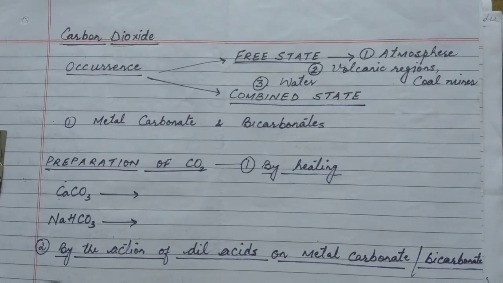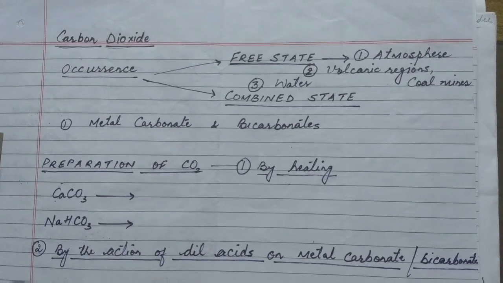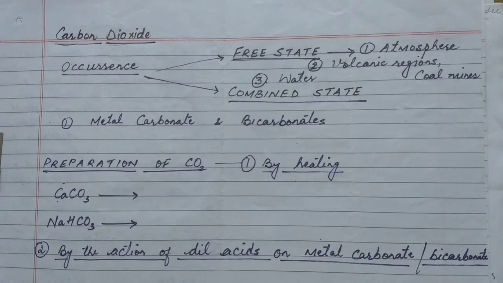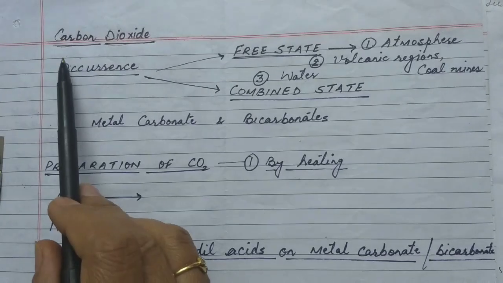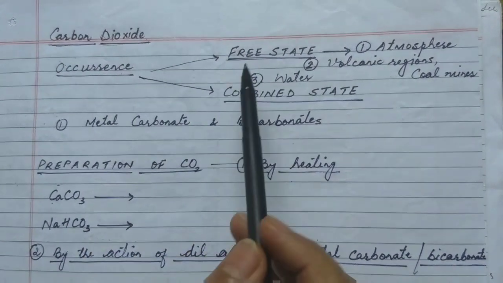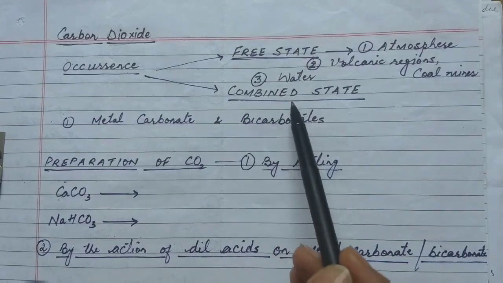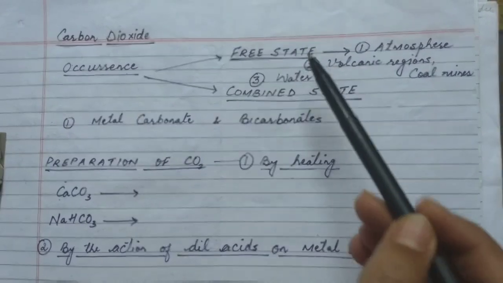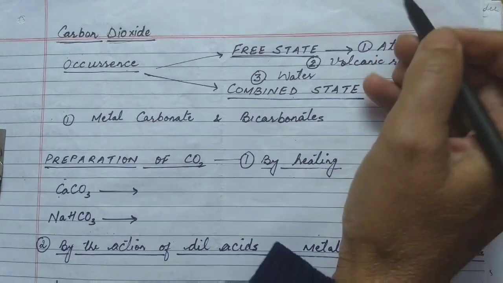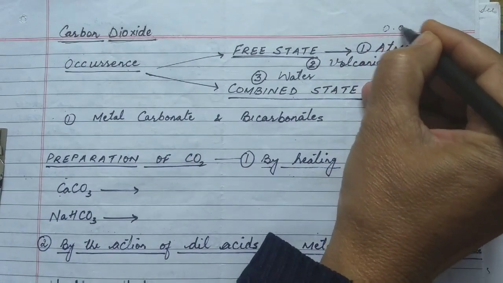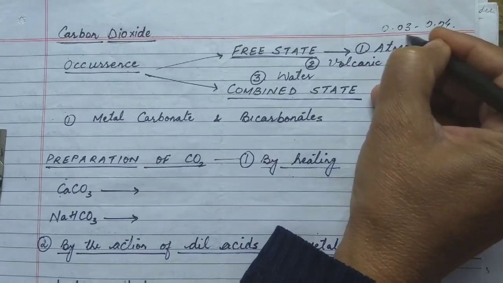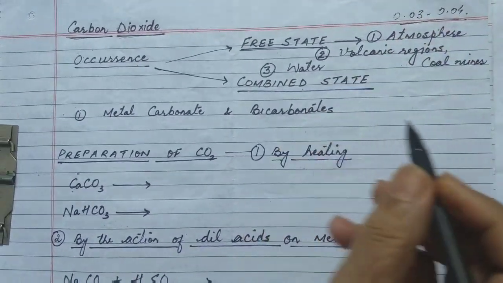Everyone, after completing crystalline states of carbon and amorphous forms of carbon, we are going to start now with carbon dioxide. Occurrence of carbon dioxide we will be studying under free state and combined state. Under free state, carbon dioxide is found in the atmosphere, about 0.03 to 0.04% carbon dioxide in the atmosphere.